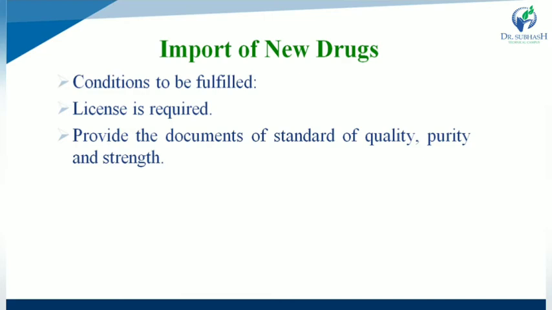First one, a license is necessary for import of any new dosage form. While second one, the importer must provide documents of standard of quality, purity as well as strength of the material.